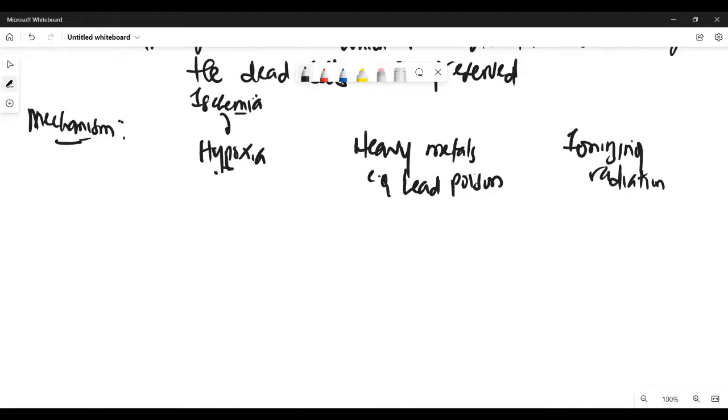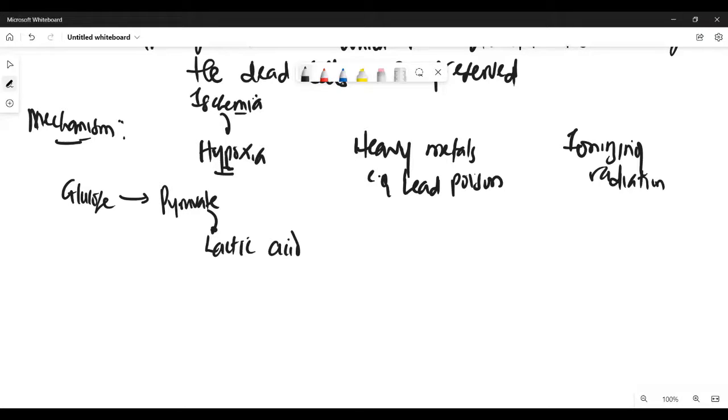With hypoxia, like we mentioned in our previous lecture, the cell will move from aerobic to anaerobic glycolysis. With anaerobic glycolysis, your glucose will produce pyruvate. But because the pyruvate cannot go into the TCA cycle, the Krebs cycle, it is shunted to production of lactic acid.